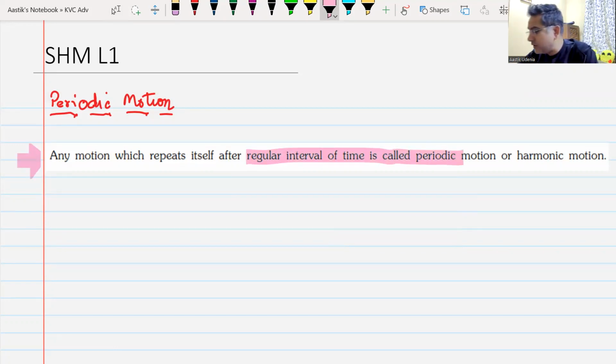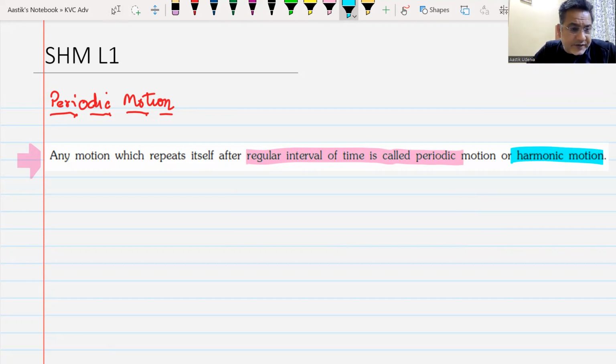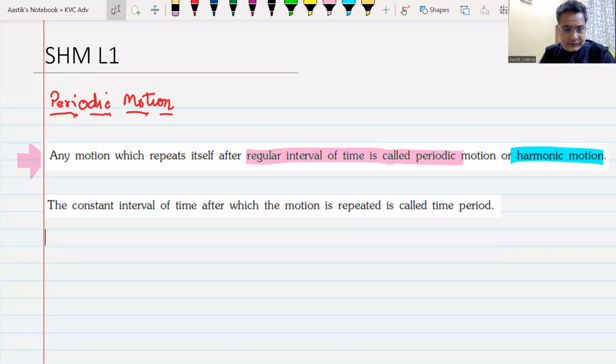Some people also call it harmonic motion. It is not simple harmonic though. It is known as periodic or harmonic motion. We rather not use the term harmonic here, but we use the term periodic. It's a motion that repeats itself after a fixed interval of time, and that fixed interval of time is known as the time period. We know this, yes or no? That fixed interval of time is known as the time period.